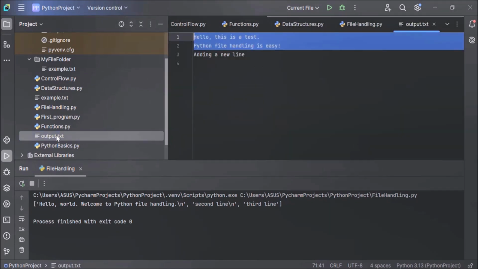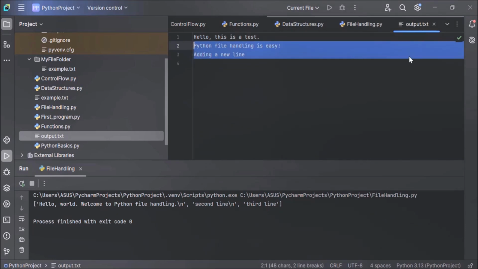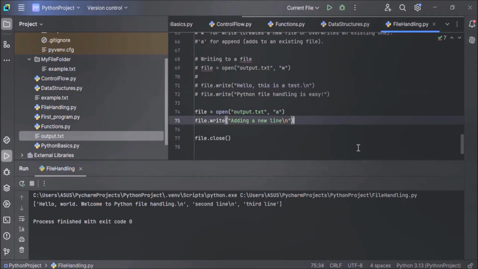So now let's open the file and see the content. You can see here, Hello, this is a test. Python file handling is easy, and the new line is also added here. So when we opened the file in append mode, the file was not overwritten. Instead, in the existing file, a new line was added. So I hope you've understood the difference between write mode and append mode.